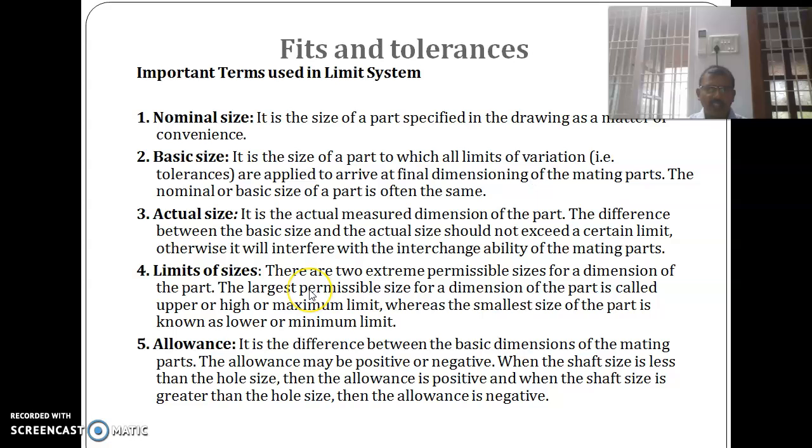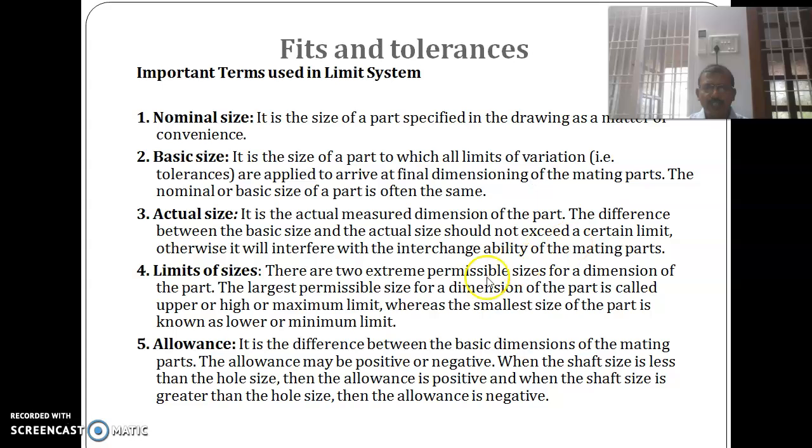Then the next topic is fits and tolerances. There are three types of fits: loose fit, clearance fit and transition fit. Okay. Before studying about the fits, we'll discuss the tolerances and important terms used in the limits and fit system. Nominal size or basic size.